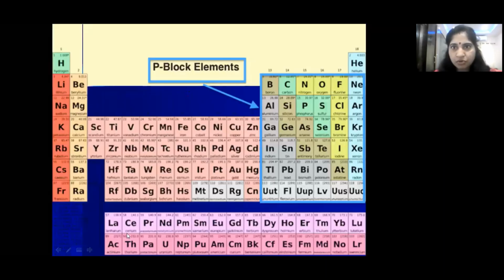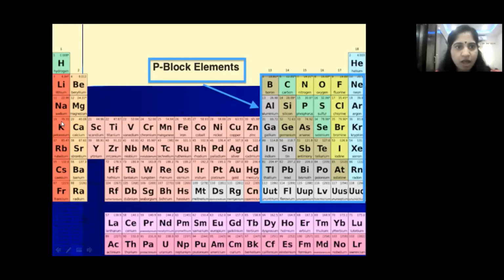Before starting 15 group elements, first let us have a look at the periodic table. So this is the periodic table. Already you have learned about the periodic table in first year, children, as ma'am already told you. See here in the periodic table, we have 4 blocks, is it not? S block, P block, D block and F block.